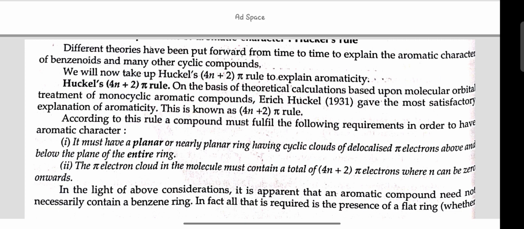According to this rule, a compound must fulfill the following requirements in order to have aromatic character. It must have a planar or nearly planar ring having a cyclic cloud of delocalized pi electrons above and below the plane of the entire ring. The pi electron cloud in the molecule must contain a total of 4n plus 2 pi electrons, where n can be 0 onward. In the light of the above considerations, it is apparent that an aromatic compound need not necessarily contain a benzene ring. In fact, all that it requires is the presence of a flat ring.